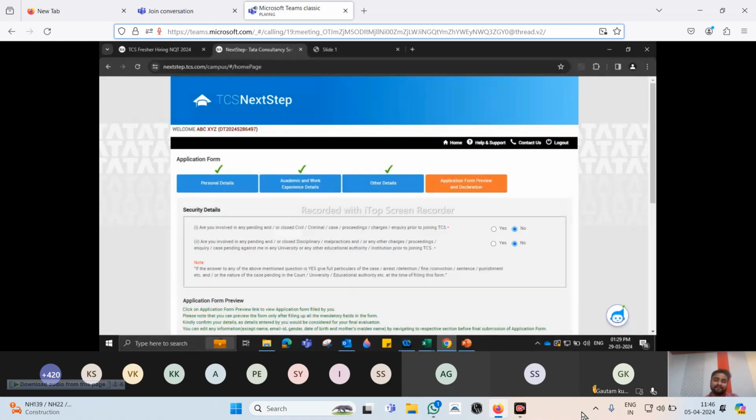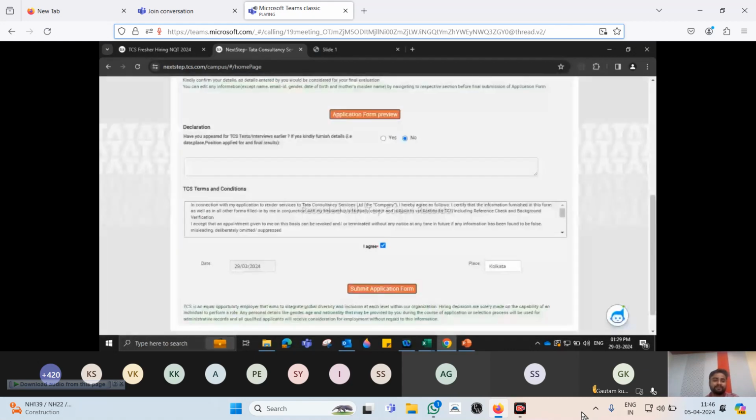Okay. Now, if I scroll down, I see there is application preview. You can click on that, see how your application looks. If everything looks good, go ahead, declare that everything is furnished. Okay. Now, here is a declaration question. Have you appeared for TCS interviews earlier? Okay. If you were a part of CodeVita, HackQuest, this is again not the same as what we are doing now. So it should be no for all of you.